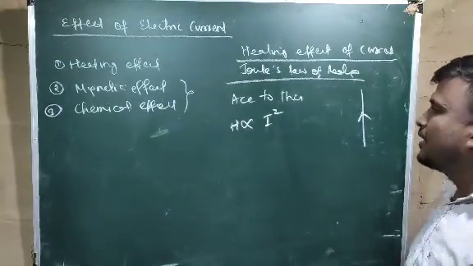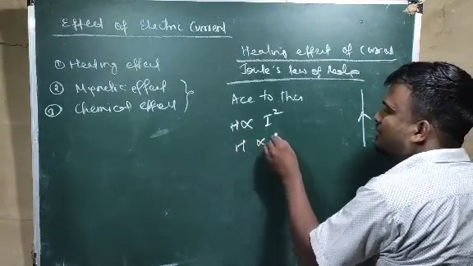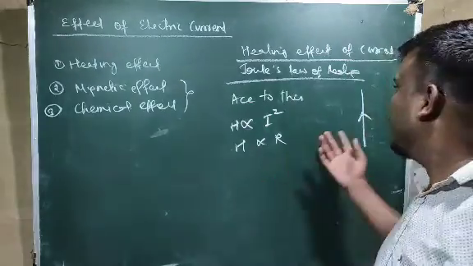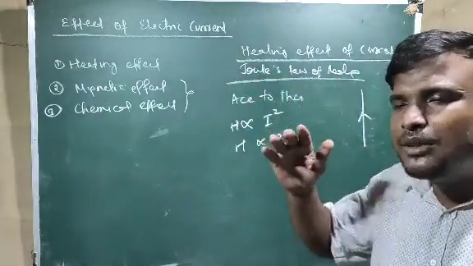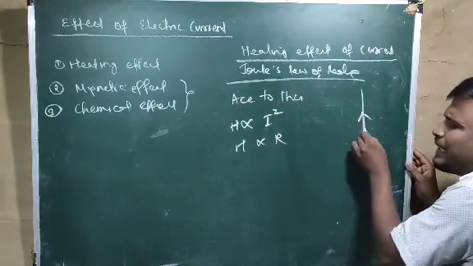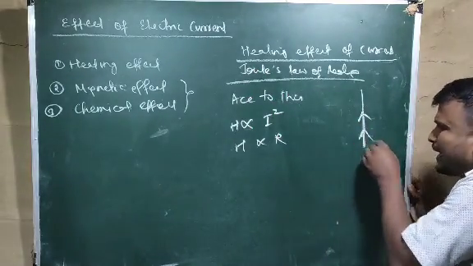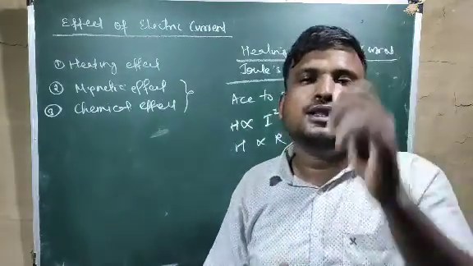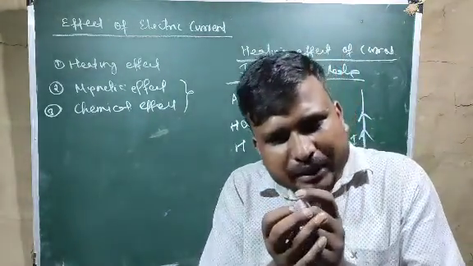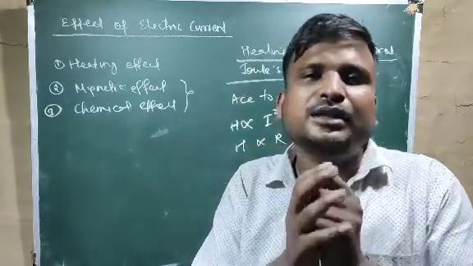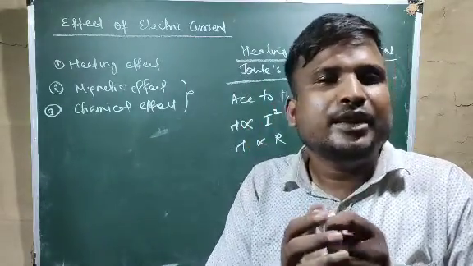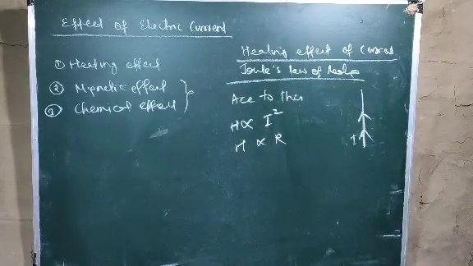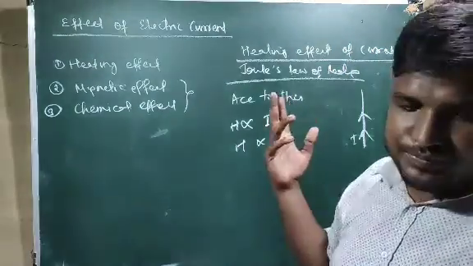Secondly, it is proportional to resistance. If resistance of the wire is more, then heating effect will be more. Why? Because current wants to pass, but the resistance will not allow the current to flow through the conductor. If it does not allow, that means current will remain for some time. And if current remains for some time, there will be energy loss, and that energy loss is in the form of heat. So if the resistance of the wire is more, heating effect will be more.